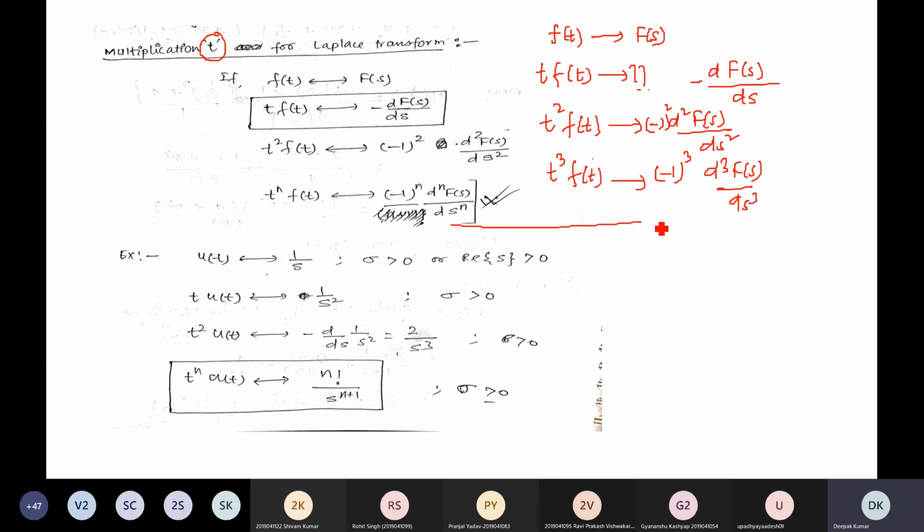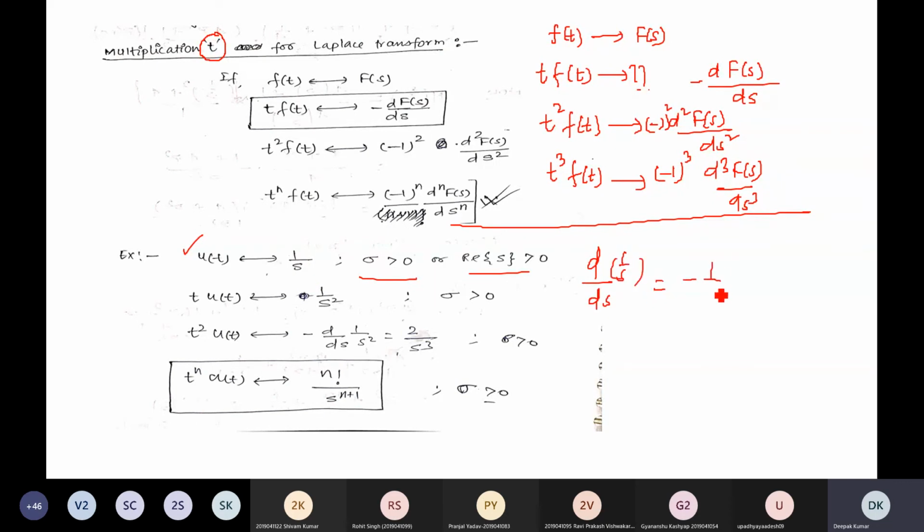As a similar example, to prove this you can use the Laplace transform of u(t), which is 1/s, with region of convergence sigma greater than 0, or real part of s greater than 0. If you multiply with t, that is t u(t), the Laplace transform will be the derivative of this term: differentiate 1/s with respect to s.